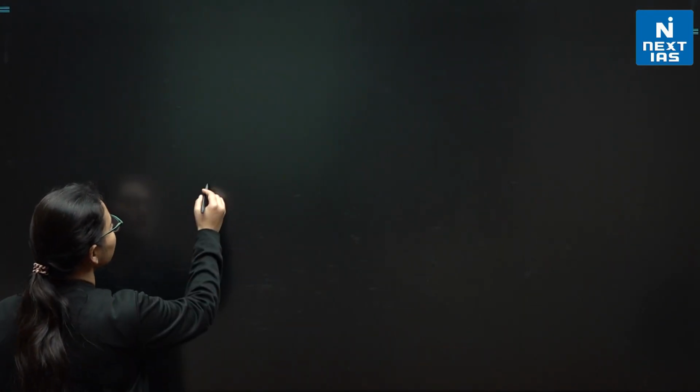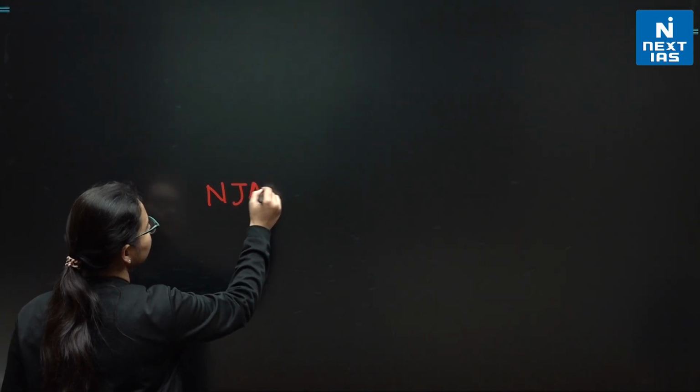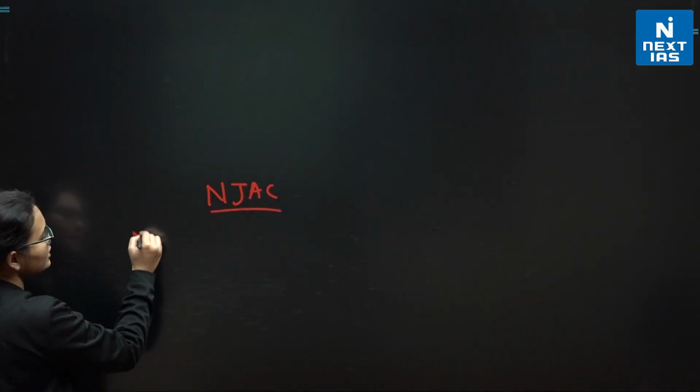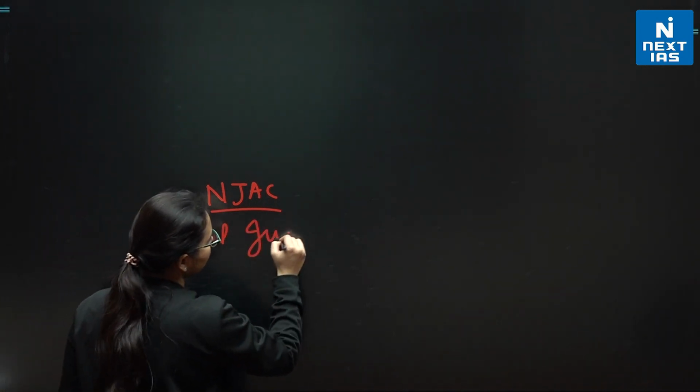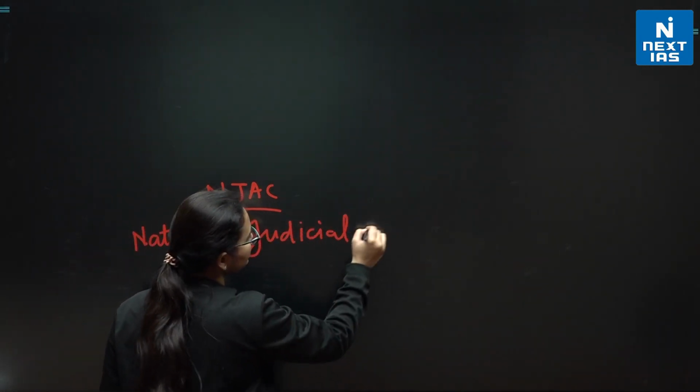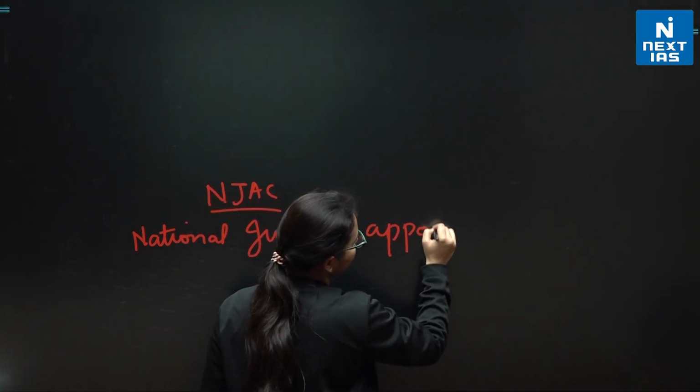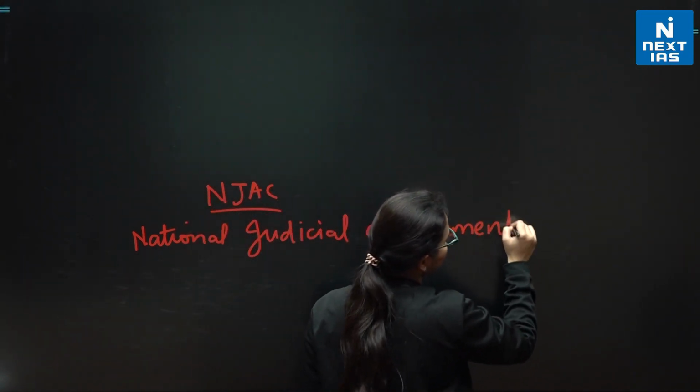Now we'll talk about the NJAC. NJAC is the National Judicial Appointments Commission.